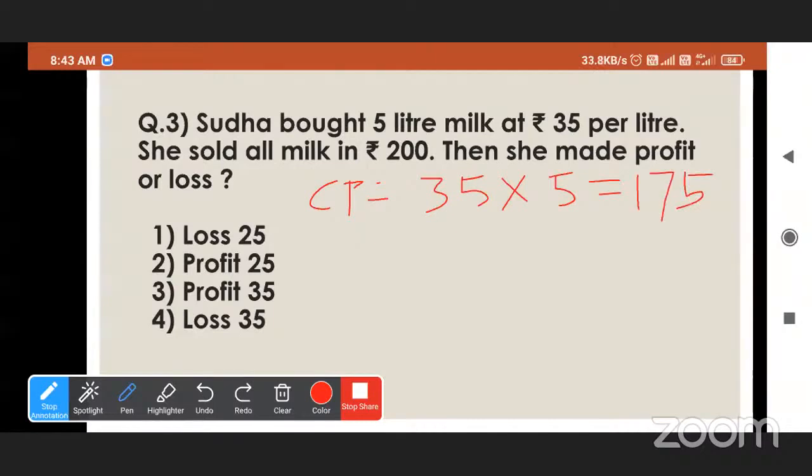It is 175. So the total cost price is 175.